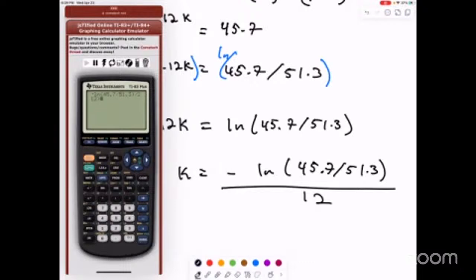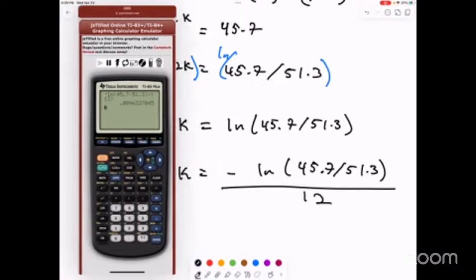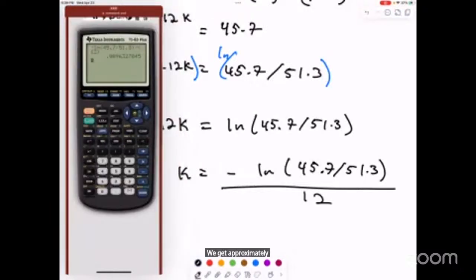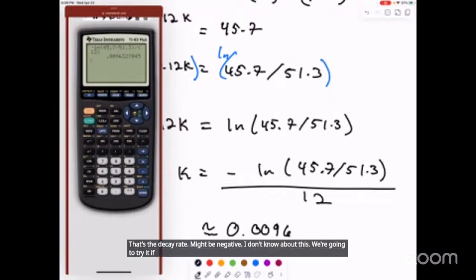All right, so we get this k. We get approximately, so less than 1%. I feel like something's off. That's the decay rate. Might be negative. I don't know about this. We're gonna try it. If it doesn't work, we got some things that we can augment.